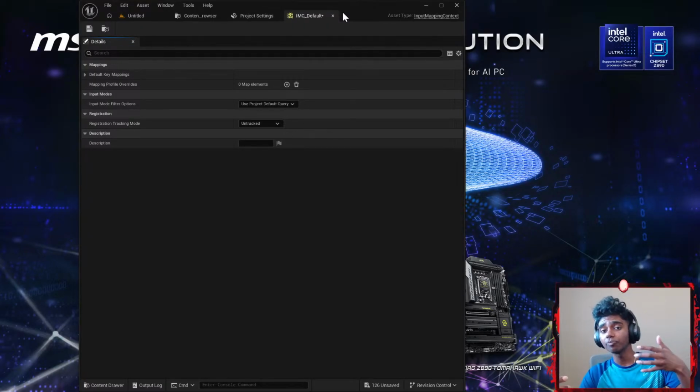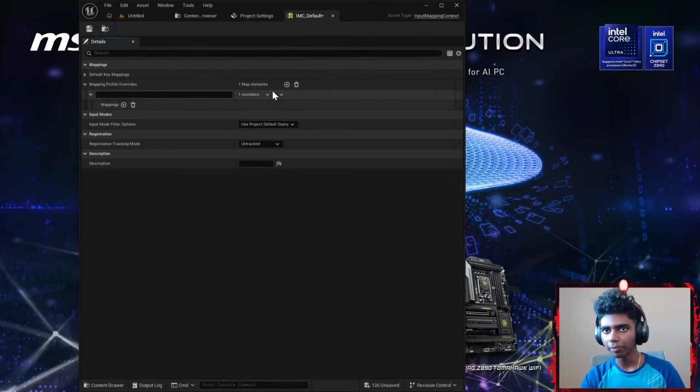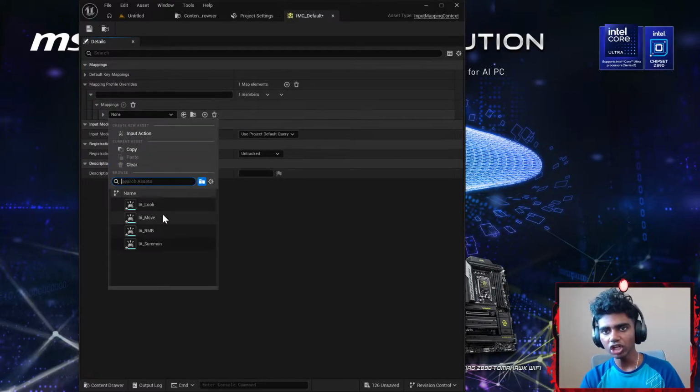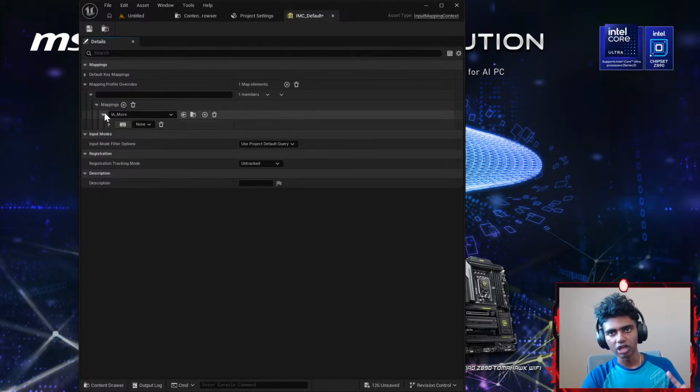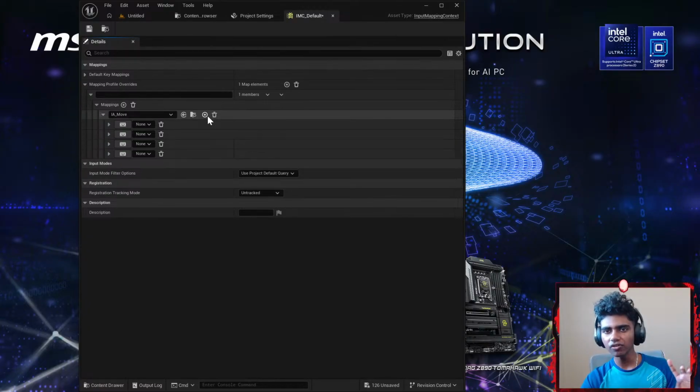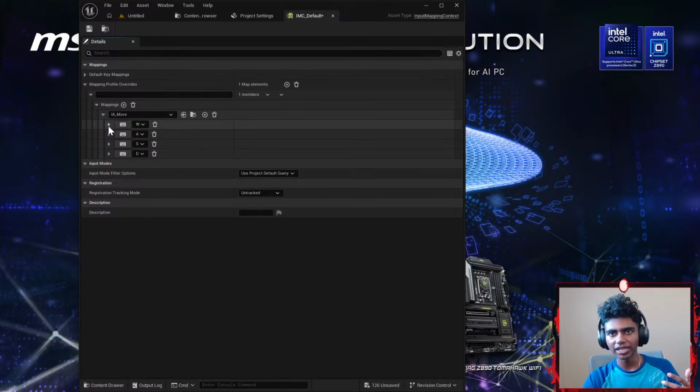So, for example, if my IA_Move has been activated, I click W, A, S, or D on my keyboard. I want to go ahead and do some sort of move action. To do that, I'm going to click plus here, and then let's add a mapping. Now, this is going to be for my IA_Move. So I'm going to be adding a bunch of move actions. I want to move using, let's say, 4 inputs. Let's go with something like W, A, S, and D.